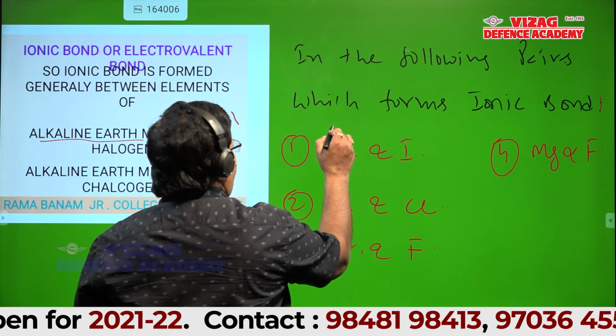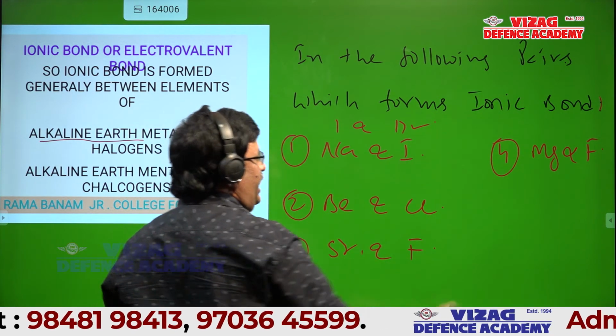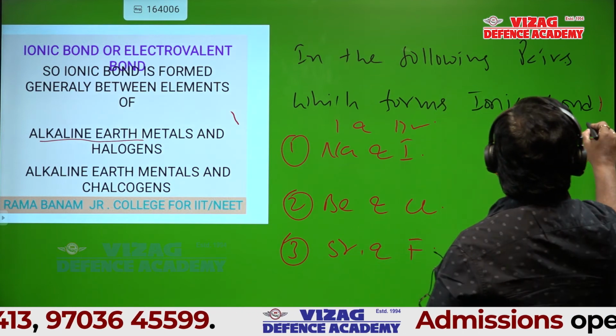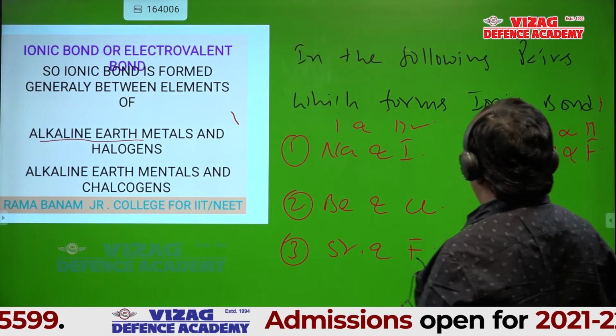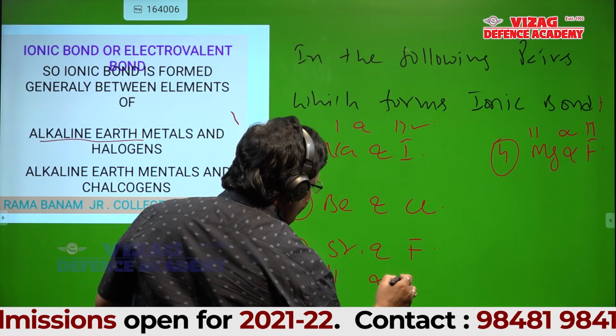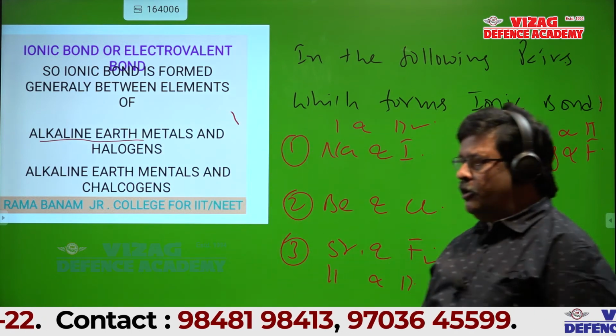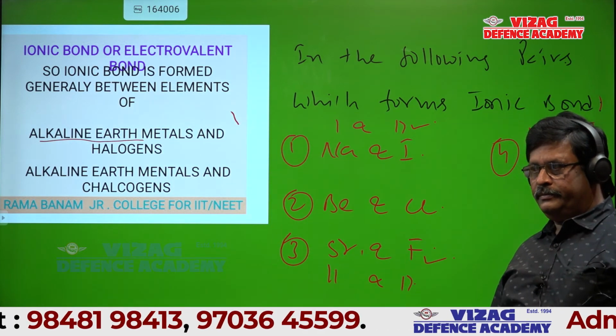This is group 1 and group 17, so this is ionic definitely. Group 2 and 17, this is ionic definitely. Group 2 and 17, only option 1 and 2. Ionic definitely. What about barium and chlorine?